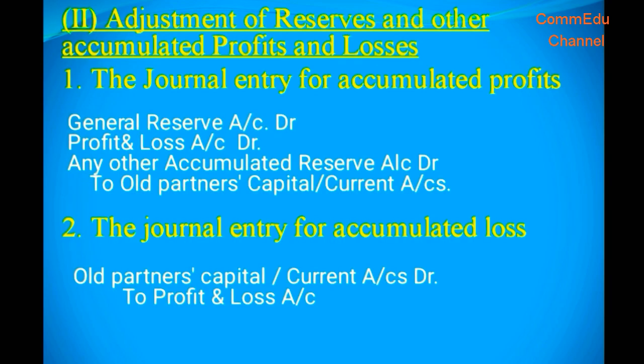Now we will move to next heading, the adjustment of reserves and other accumulated profits and losses. When a new partner is admitted in a partnership firm, then all the past accumulated profits or losses and reserves are distributed among all the old partners in their old profit sharing ratio. This is because these profits and losses are attributable to the hard work and labors of the old partners, and consequently the old partners are liable to bear past losses or profits if any.